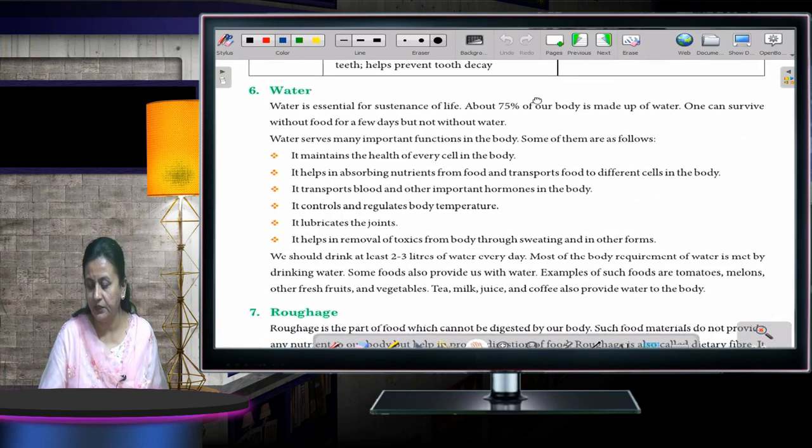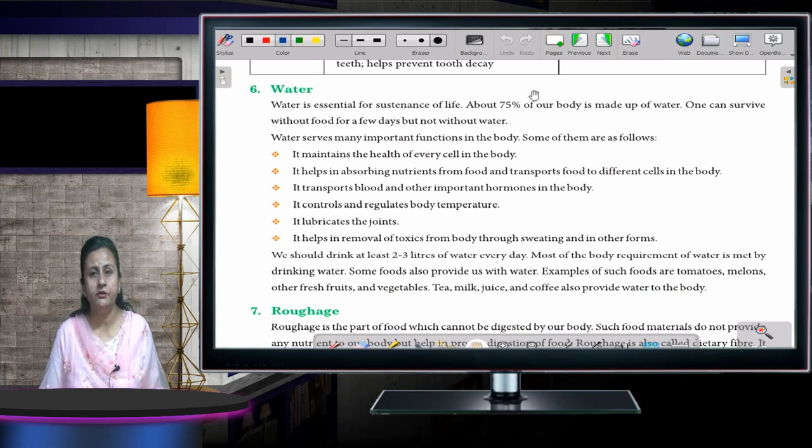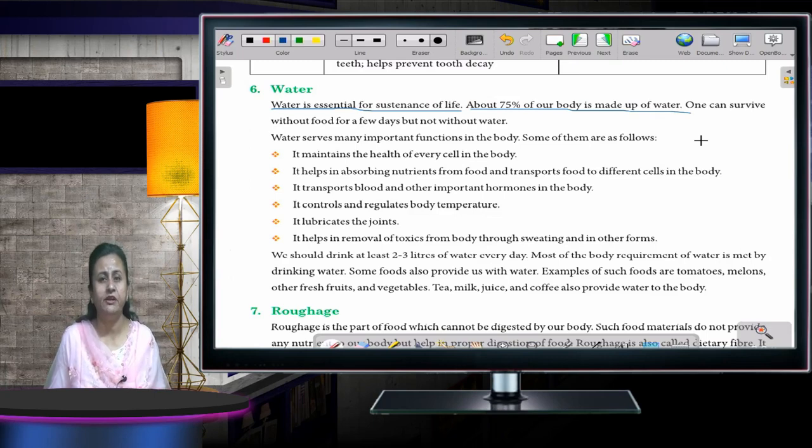Water is very important, children. It is a very important component of food. Okay. Water is essential for sustenance of life. About 75% of a body is made up of water. Suppose my weight is 100 kg, just a rough idea. 75% of my body is made up of water.